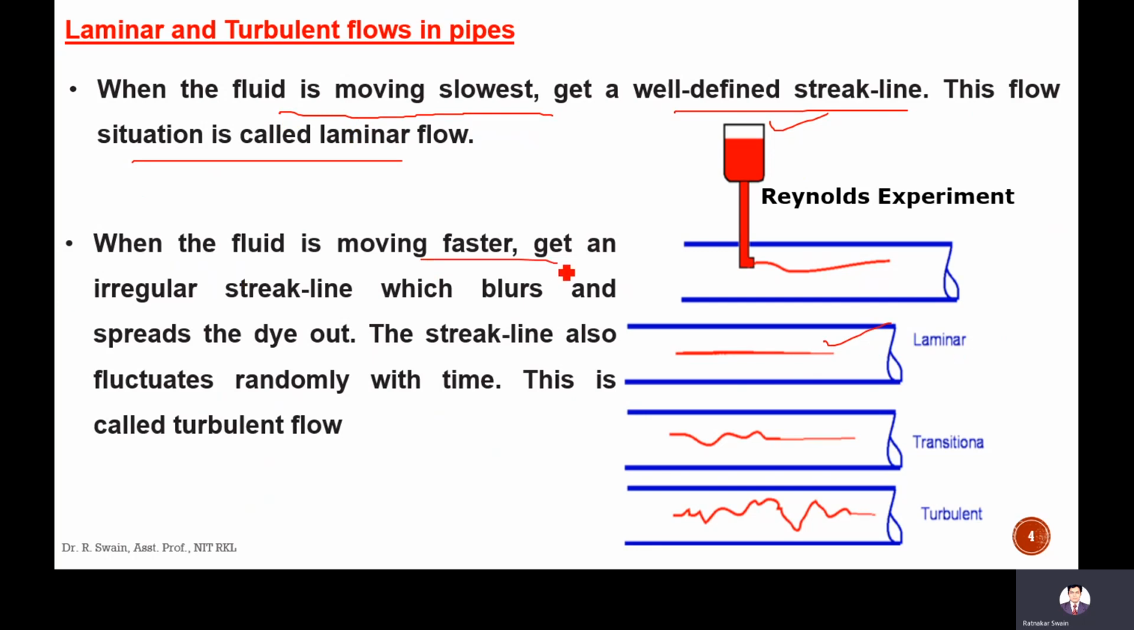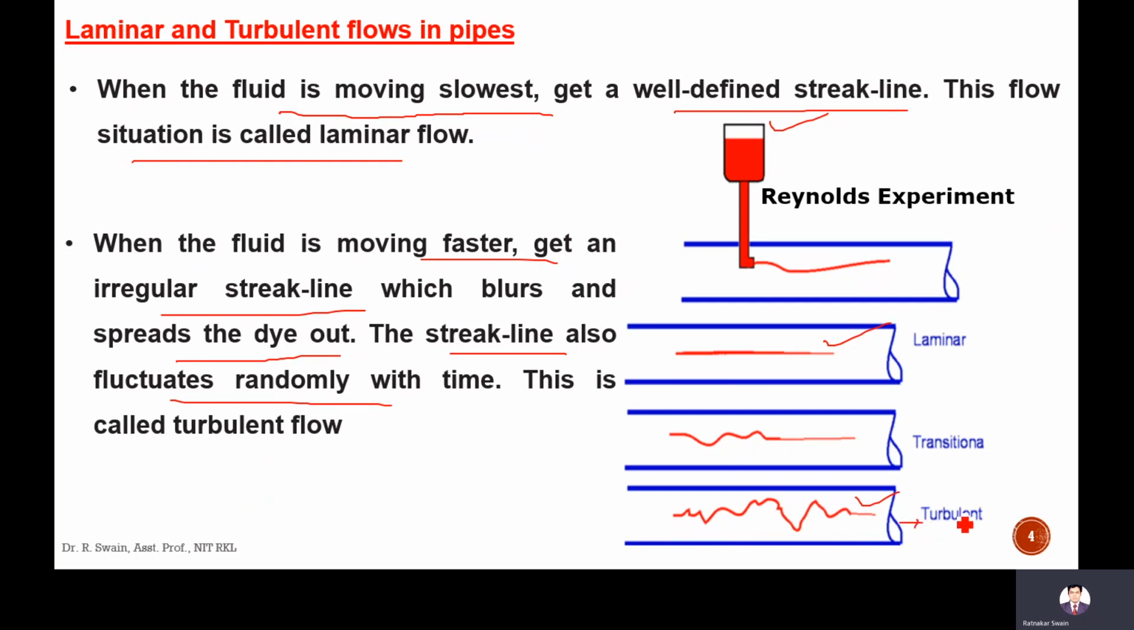When the fluid is moving faster, with high velocity, we get an irregular streak line. The dye spreads, blurs and disperses. The streak line also fluctuates randomly with time. This type of flow is called turbulent flow.